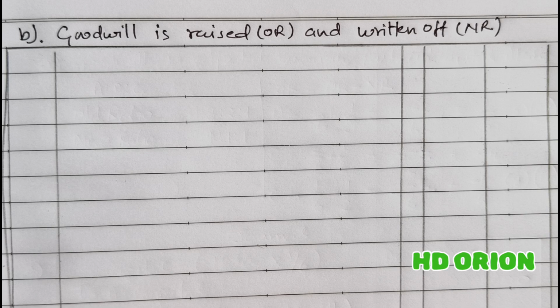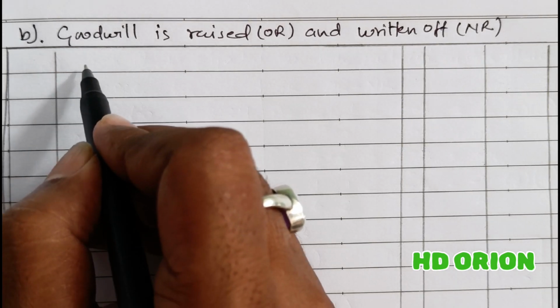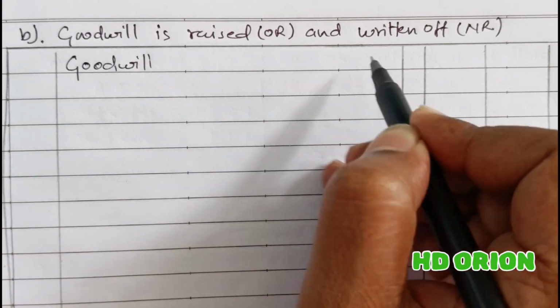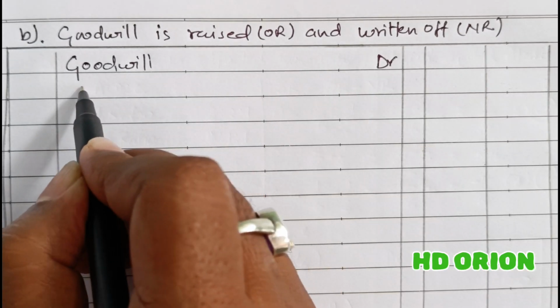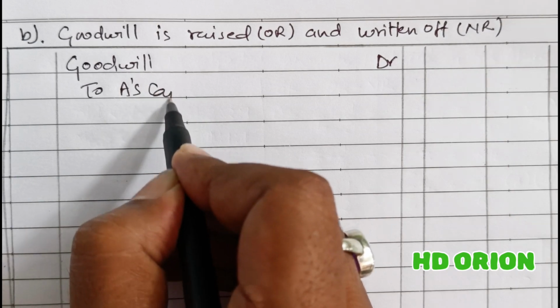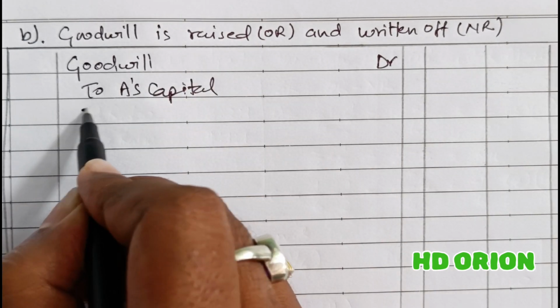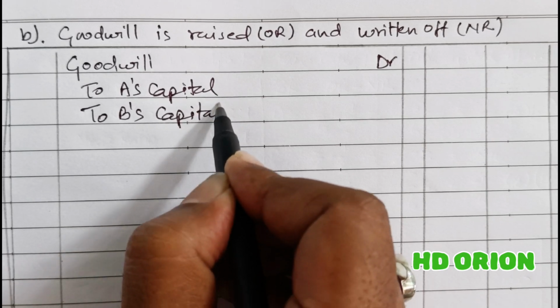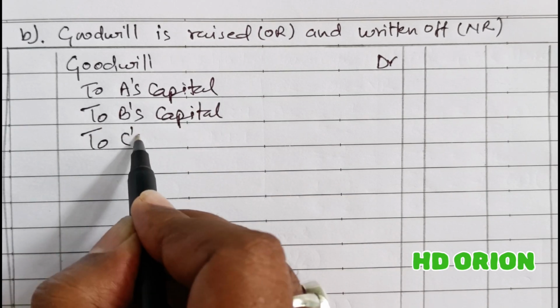So in the second part of the question, we have to raise the goodwill in old ratio and then write it off in the new ratio. So raising the goodwill means debiting goodwill. So goodwill account will be debited to A's capital account, to B's capital account, and to third partner C's capital account.